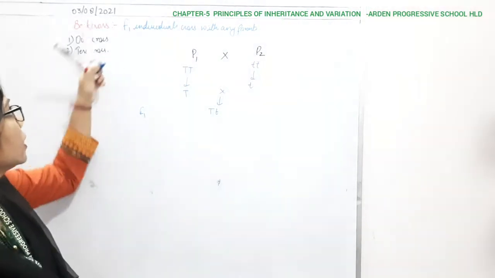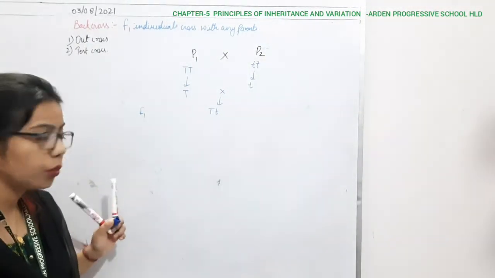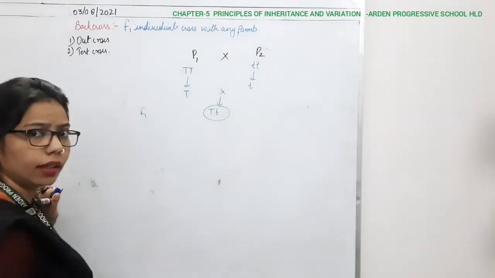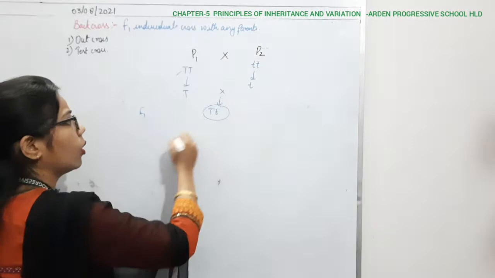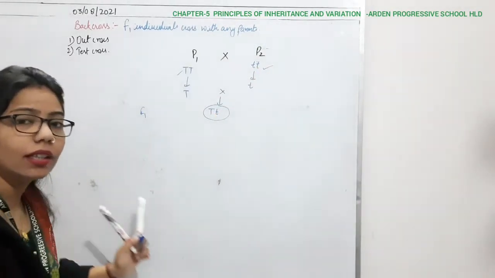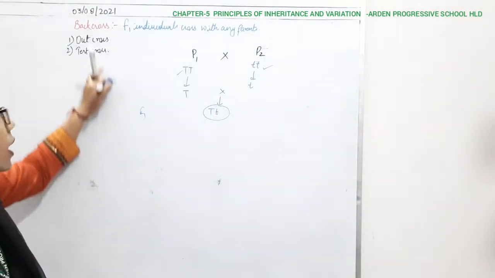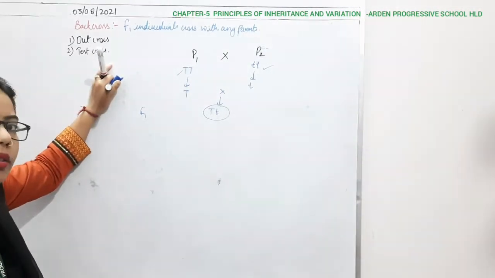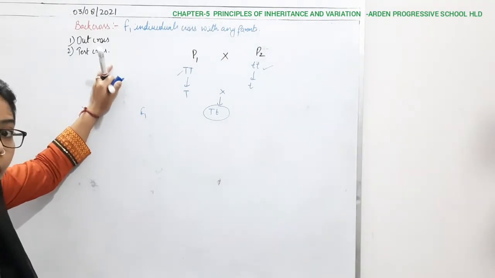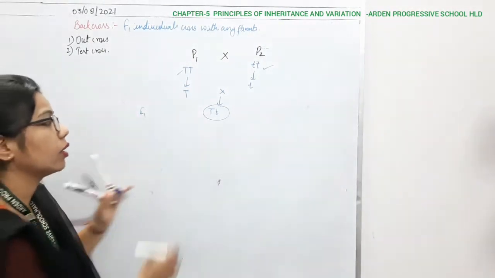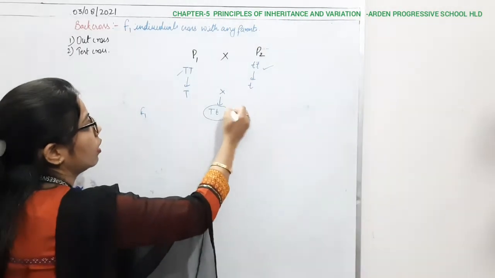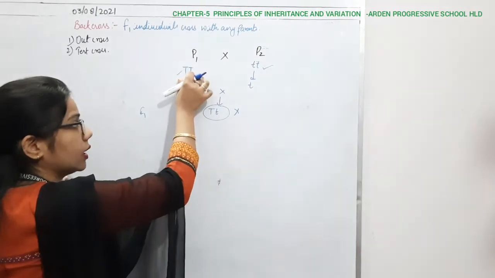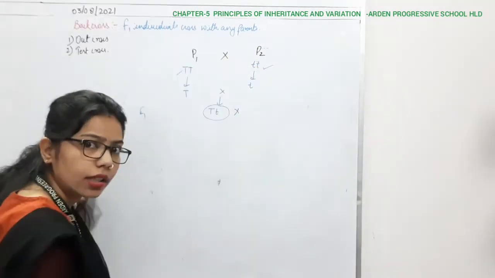So in this back cross method, what we are doing is crossing this F1 with any of the parents, whether it is this parent 1 or this parent 2. But the back cross method can be of two types: the out cross method, and the second one is the test cross method. So what do you understand by the out cross method? It means crossing this F1 with the dominant parent, which is a homozygote dominant. This one is the dominant and this one is the recessive, right?